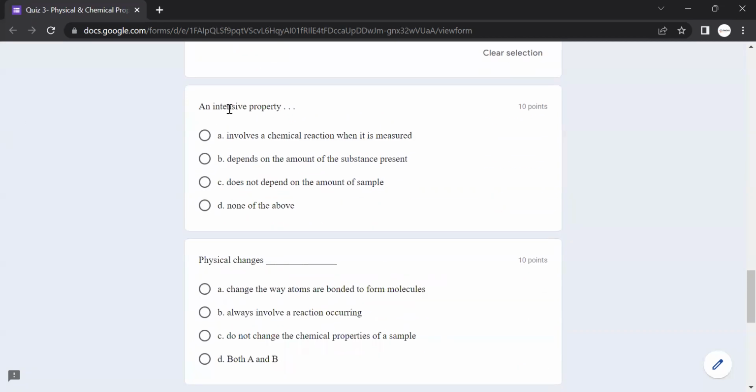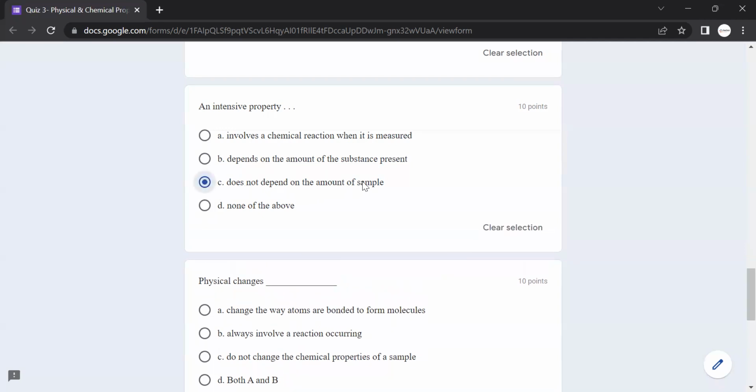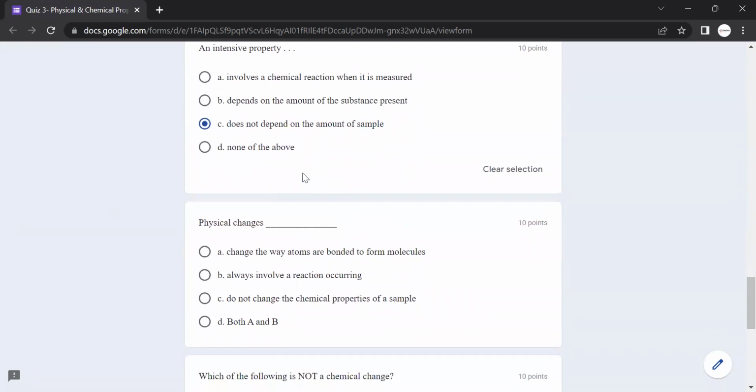An intensive property, so let's choose the correct variant, involves a chemical reaction when it is measured. No. Depends on the amount of substance present. Actually, this is an extensive property. It doesn't depend on the amount of sample. Yes, that's correct, it doesn't depend on the amount of sample. And none of the above is not correct because we have already chosen variant C.